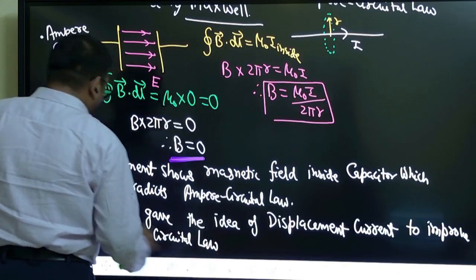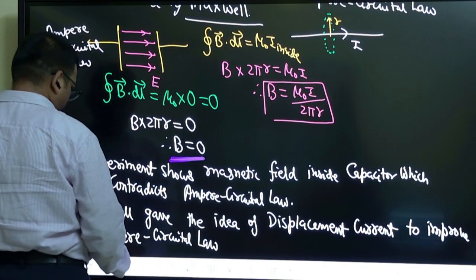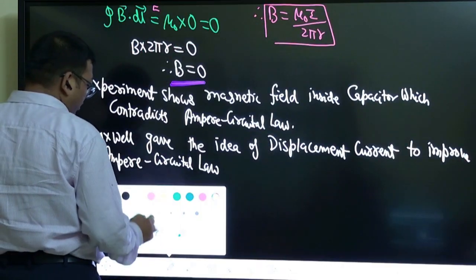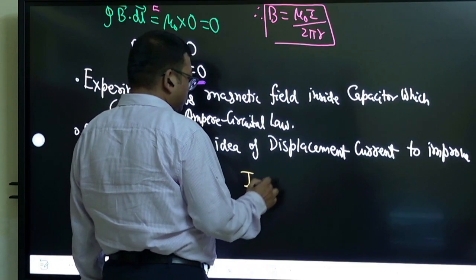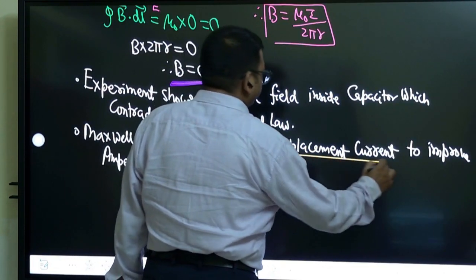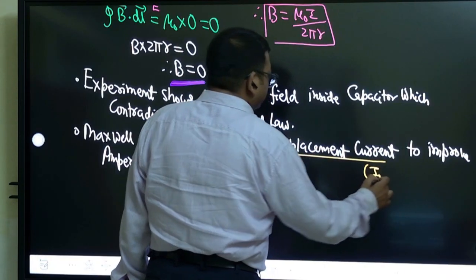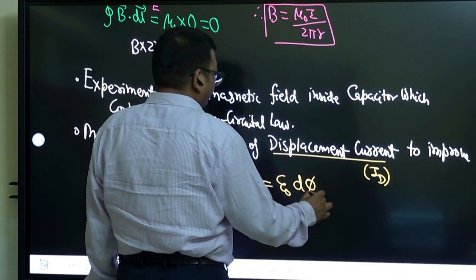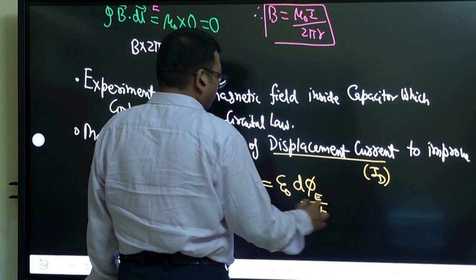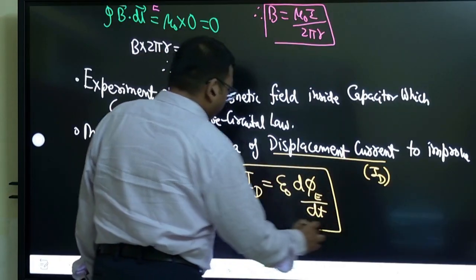Ampere circuital law was improved by Maxwell. So he says that there is a current inside that capacitor called displacement current I_D, and this displacement current is given by the equation epsilon naught d phi E by dt. Here phi E is the electric flux.